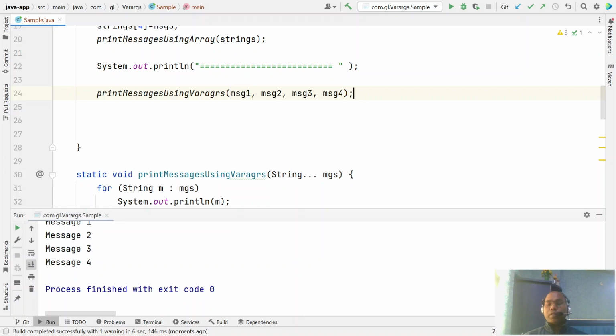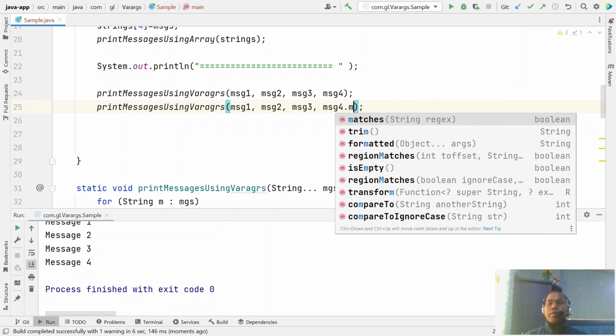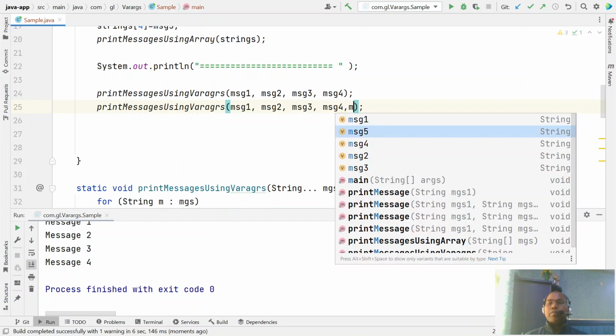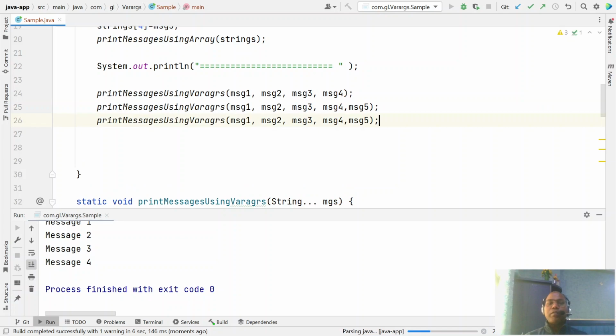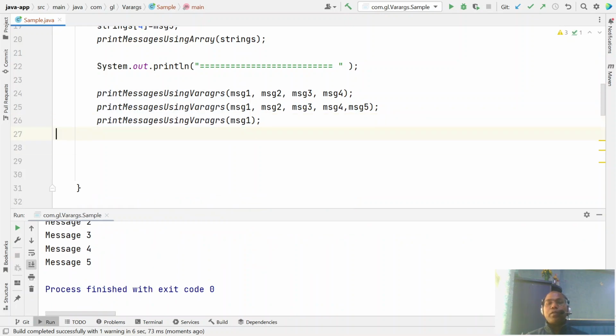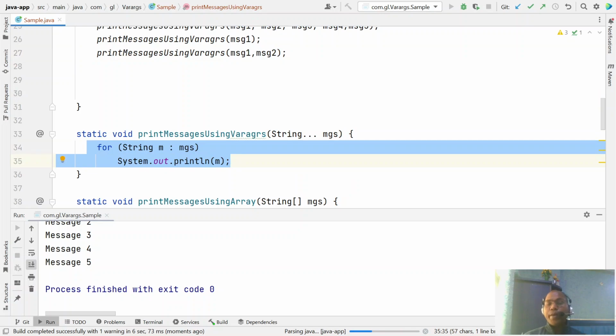And even if they want to pass message 5, there is no additional burden you have to do. Even this method you can call with one argument, or even you can pass two arguments. So depending upon that, the benefit is that you don't need to change the implementation side of the method.